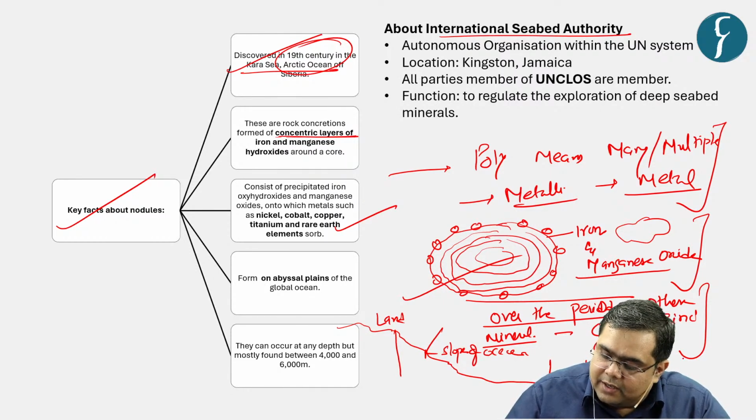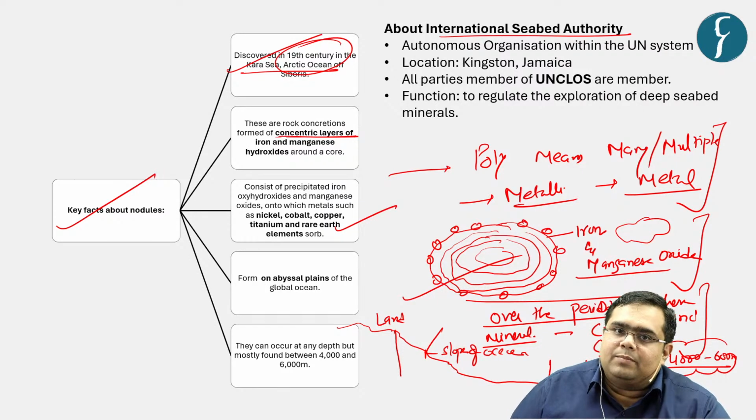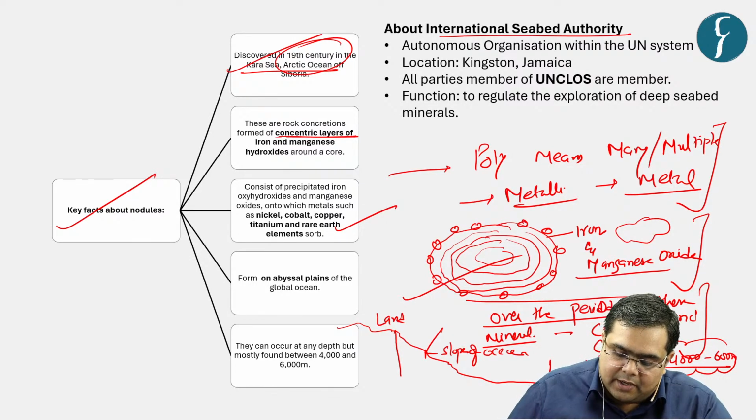And the depth here is over 4,000 to 6,000 meters. So it is that deep that these polymetallic nodules are formed over the long periods, right?